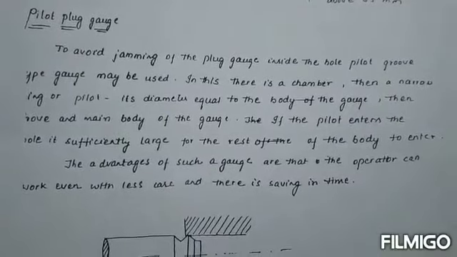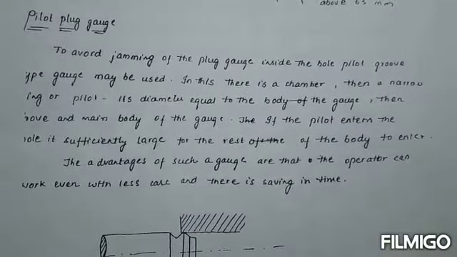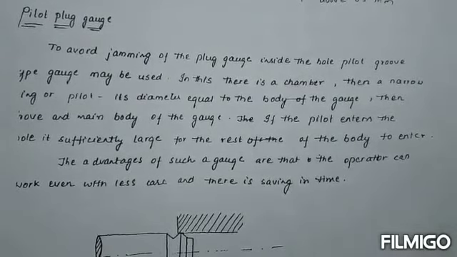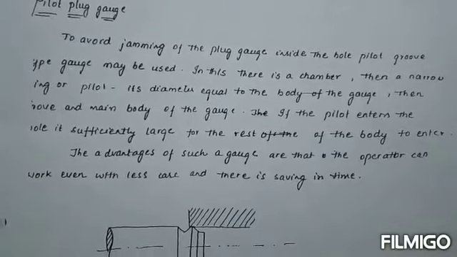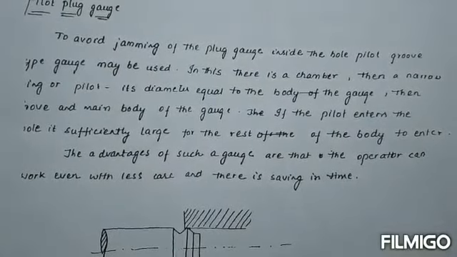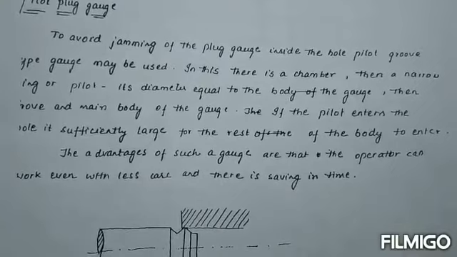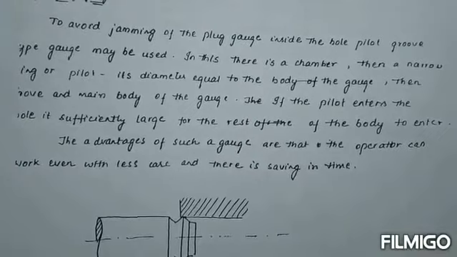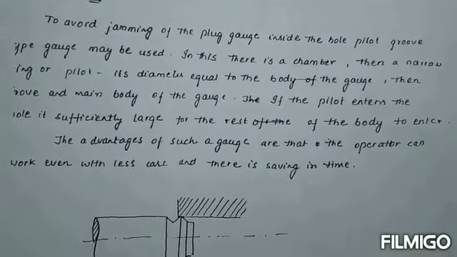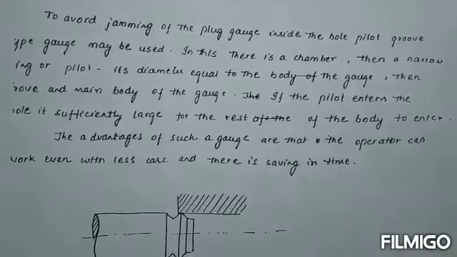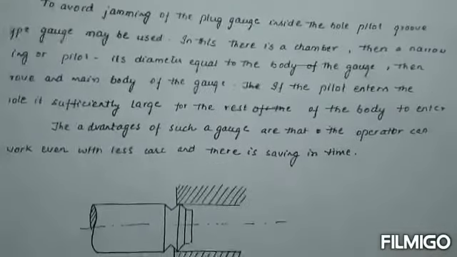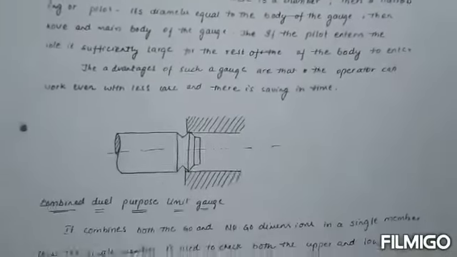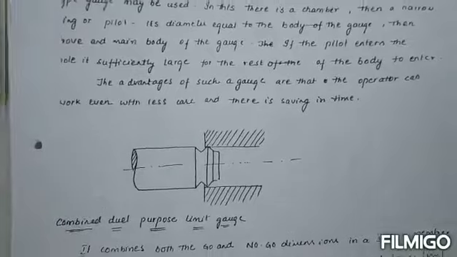To avoid jamming of the plug gauge inside the hole, a pilot groove type gauge may be used. In this there is a chamfer and then a narrow pilot, with a diameter equal to the body of the gauge. If the pilot enters the hole, the rest of the body, which is sufficiently larger, can enter. Okay, the advantages of such a gauge are that the operator can work with less care, and there is saving in time. Okay, this is the pilot plug gauge.